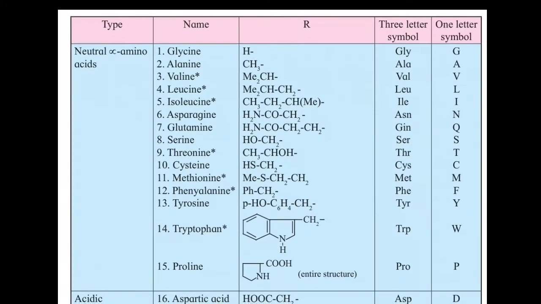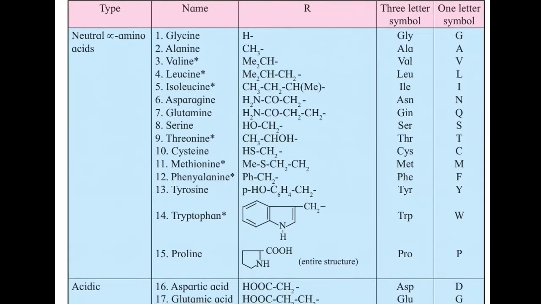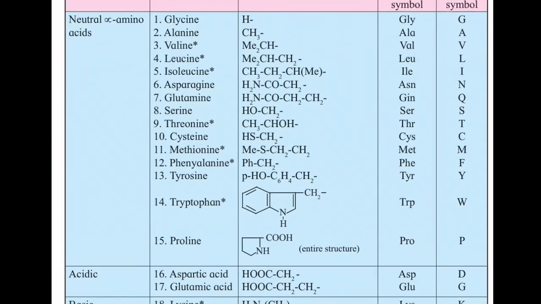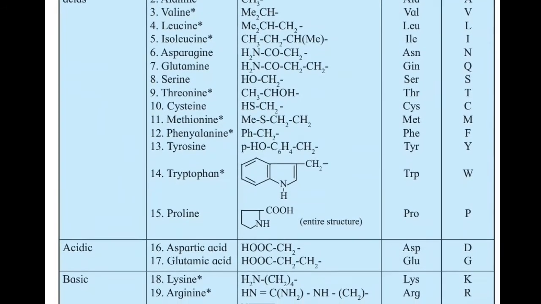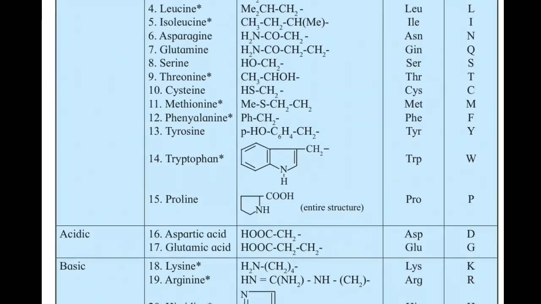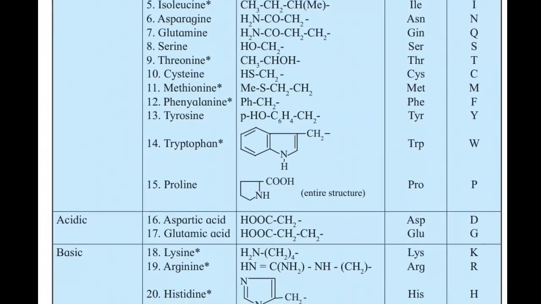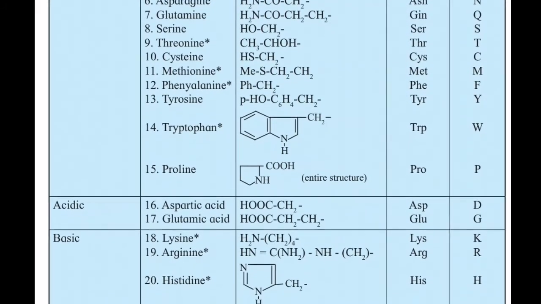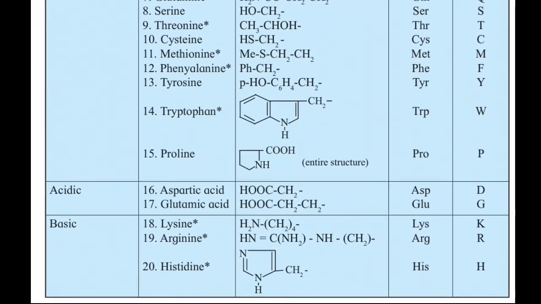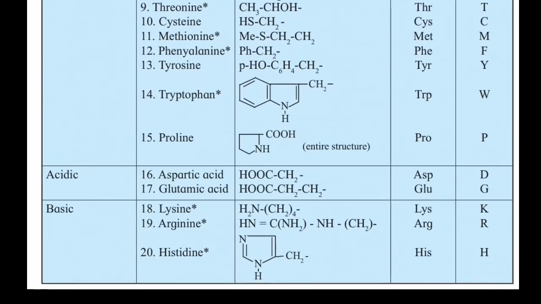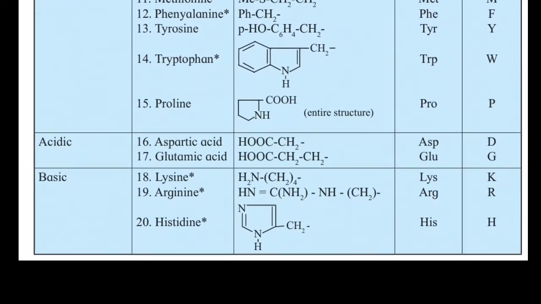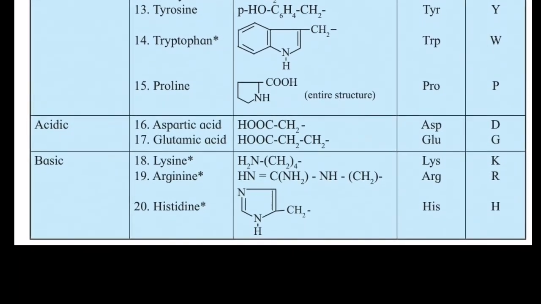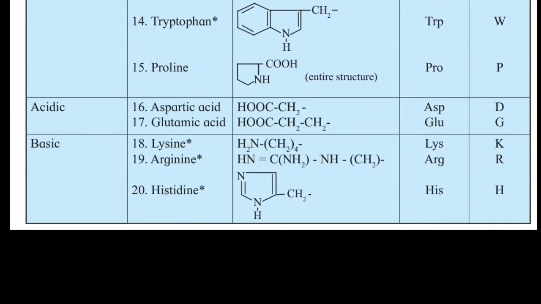These are the alpha amino acids. The initial 15 are neutral amino acids. The 16th and 17th, that is aspartic acid and glutamic acid, are acidic, while lysine, arginine and histidine are basic alpha amino acids.